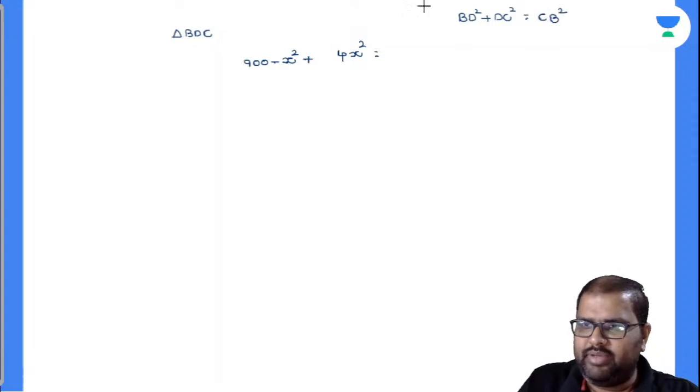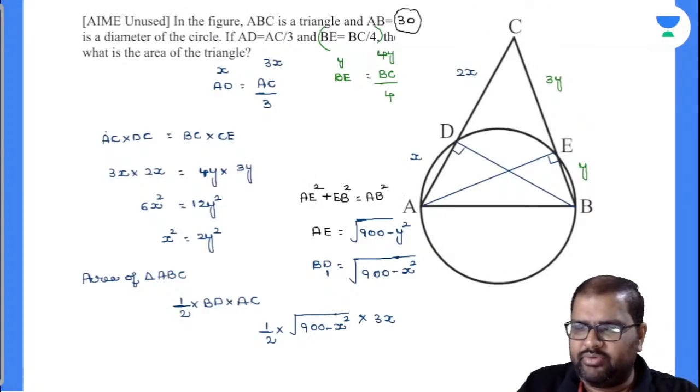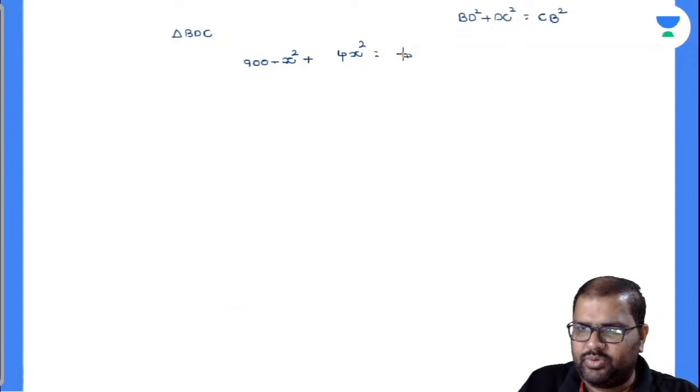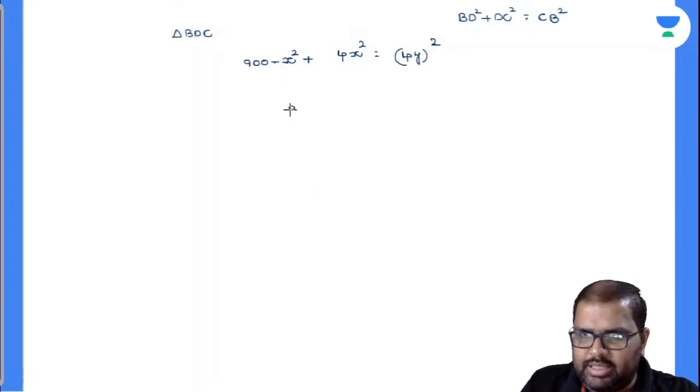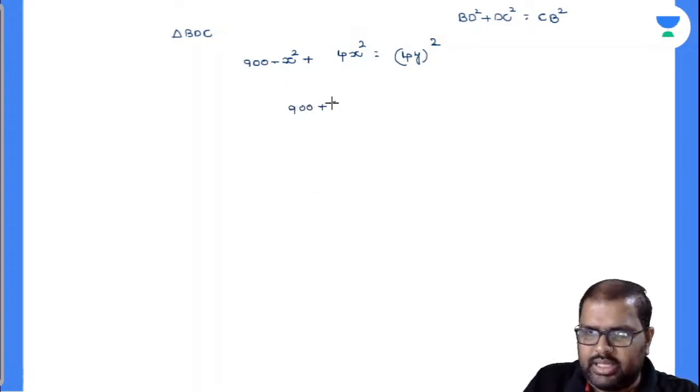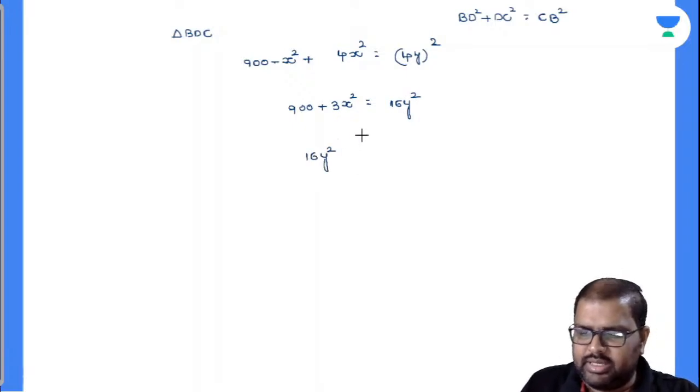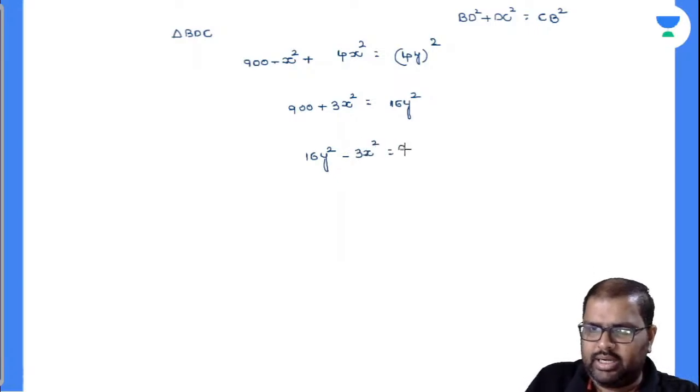How much is CB value there? BC value is 4y. So automatically this becomes 4y whole square. Done. So finally, what will be the answer there? 900 plus 3x square is equal to 16y square. So 16y square in the place of x, 16y square minus 3x square is equal to 900.